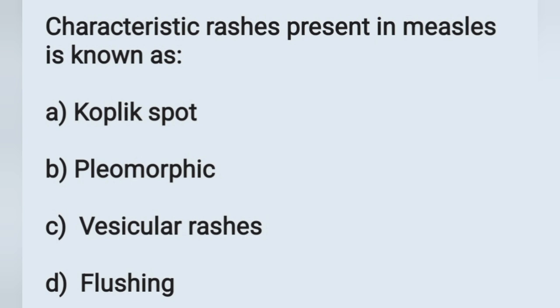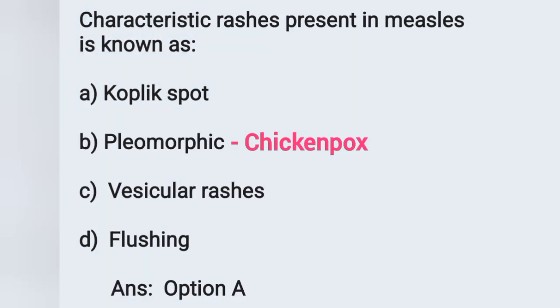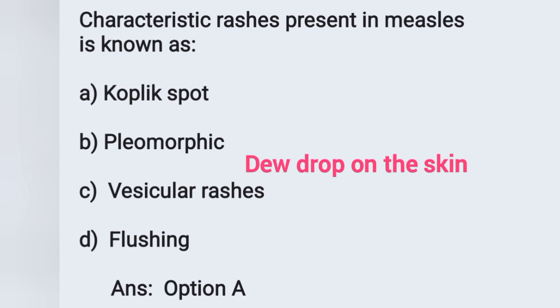Characteristic rash present in measles is known as? Option A Koplik spot, option B pleomorphic, option C vesicular rashes, option D flushing. The type of rash which is present in measles is Koplik spot. Option A is the correct answer. The rash which is present in chickenpox is pleomorphic rash. It is also known as dew drops on the skin. Dew drops on the skin is the characteristic feature of chickenpox, and pleomorphic rashes are also a feature of chickenpox.